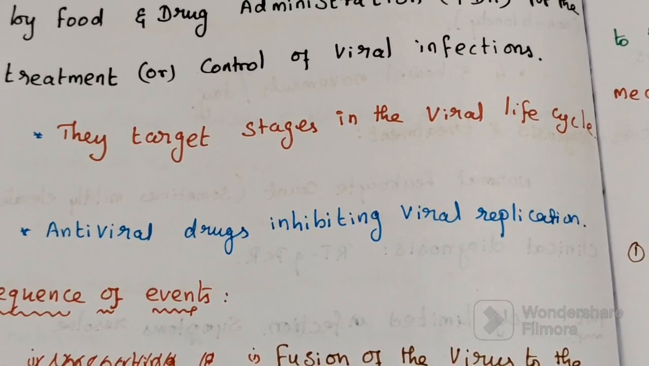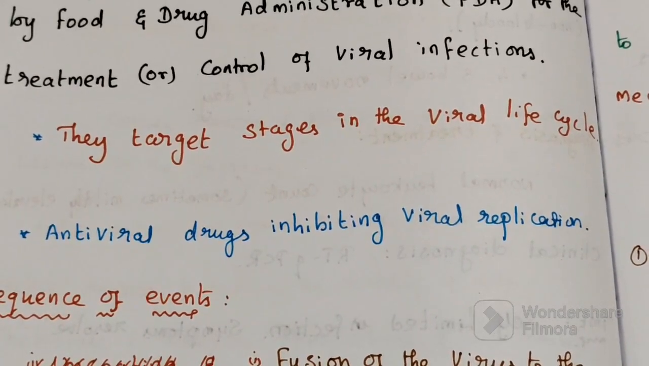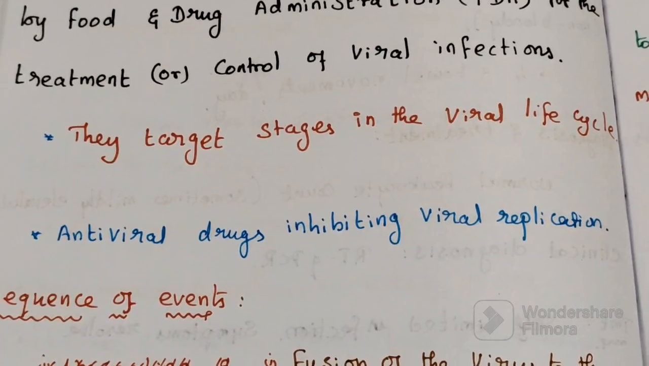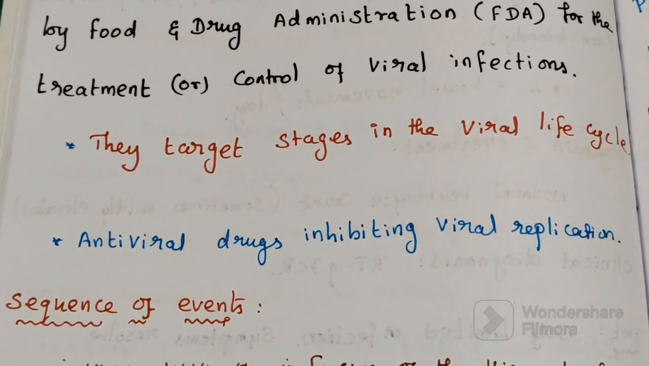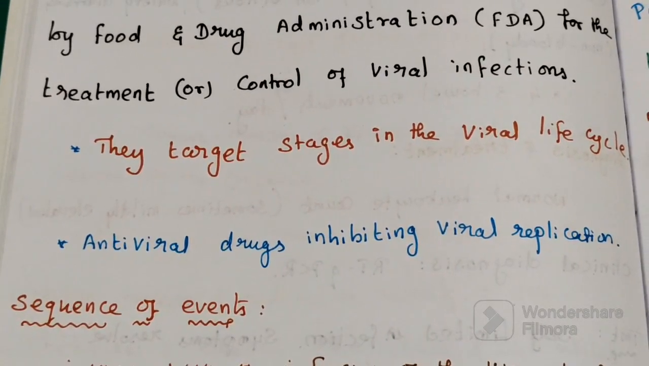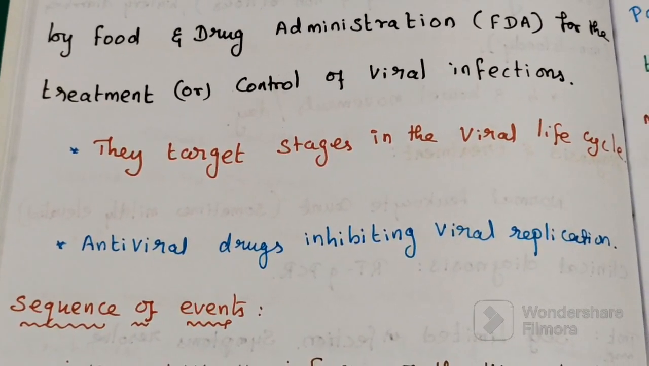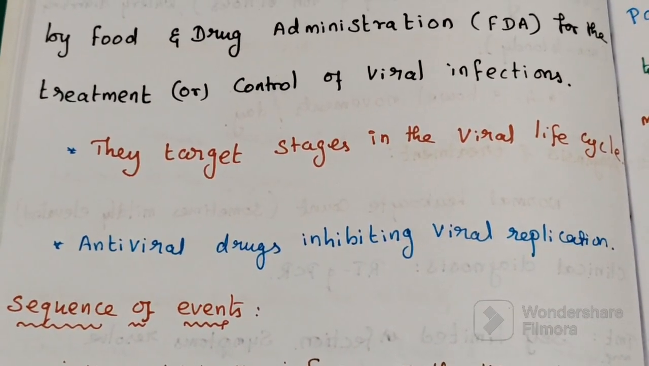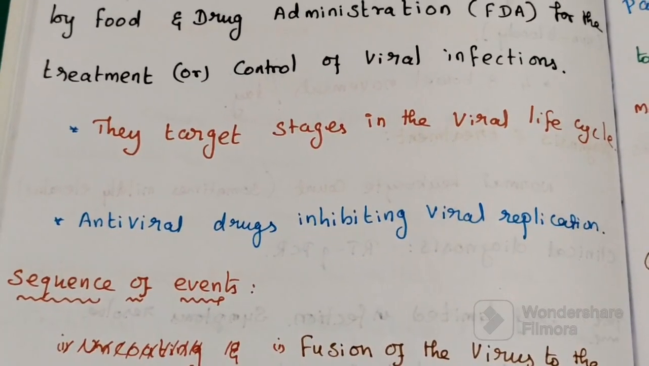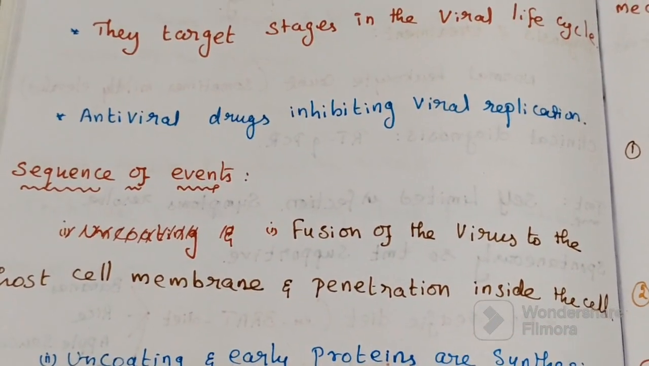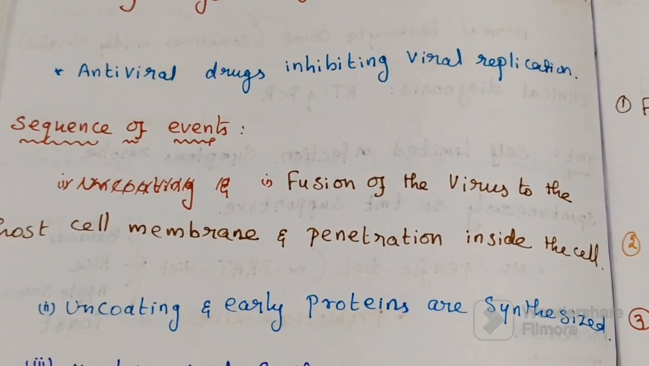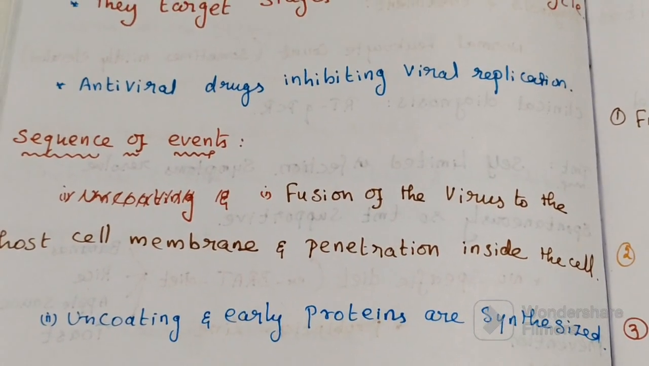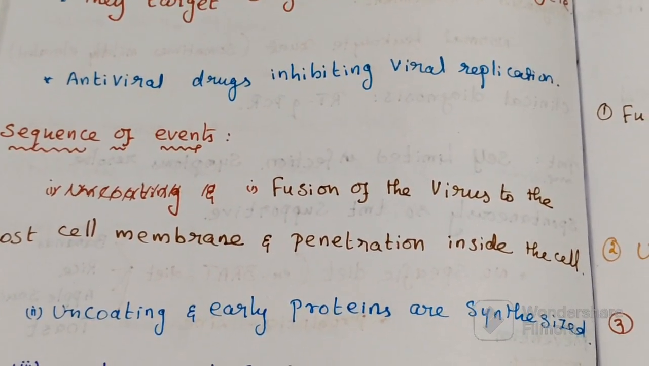So what these antiviral drugs do is act by inhibiting the viral replication, and they can act at any step of viral replication. If you look at viral replication, there is a sequence of events taking place within it, and we will also discuss what groups of drugs act at each and every step.